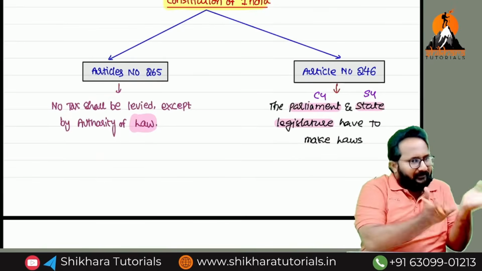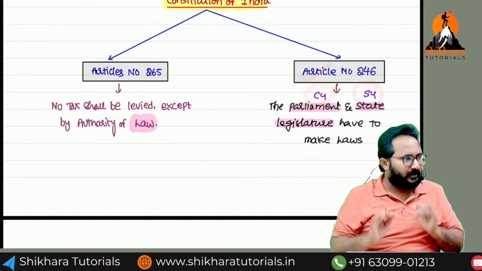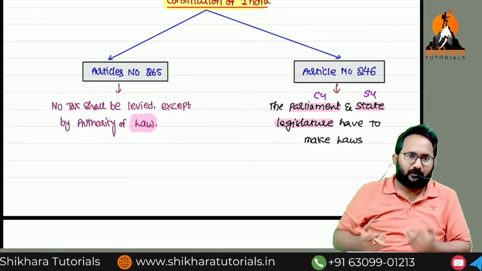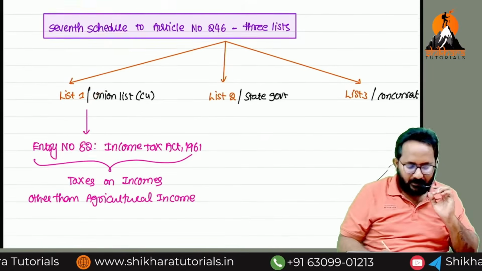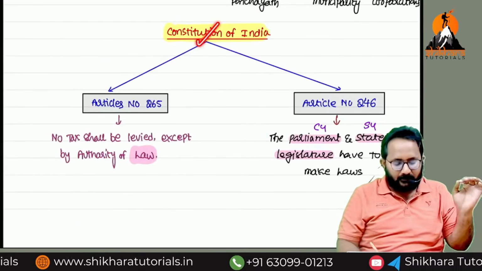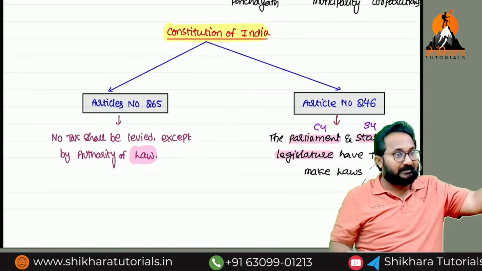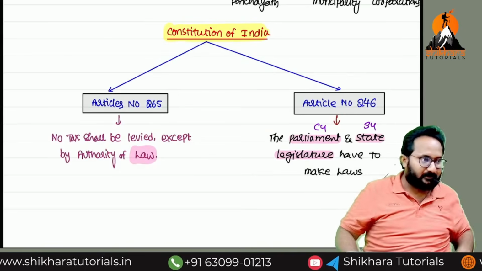Saying if you have a law, you can collect the tax. Who framed the law? State government and central government framed the laws. Then what is the law source? I will tell you. Entry number 82 of the Union List in the 7th Schedule, under Article 246 of the Constitution of India, gives the power to the central government for collecting income tax. Not tax, income tax.